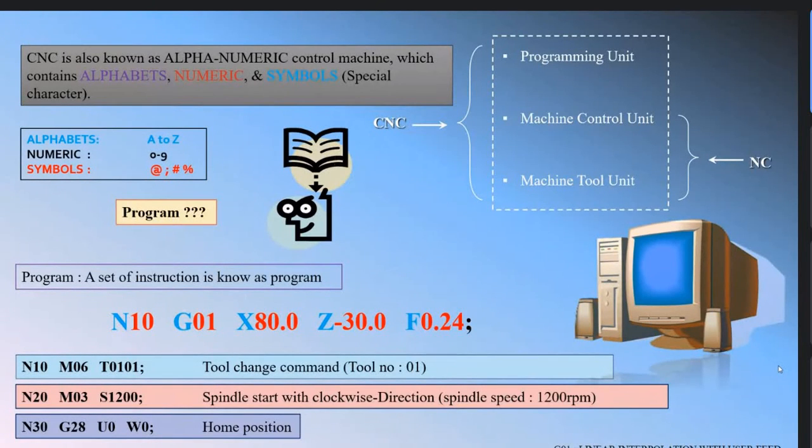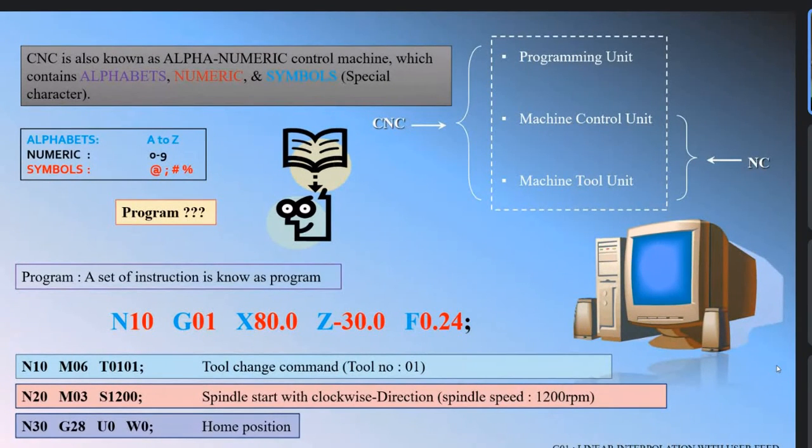Actually, there are two types of programming. The first is absolute programming, and the second is incremental programming. Absolute programming uses X, Y, and Z. Incremental programming uses U, W, and Z. That is the basic difference between absolute and incremental programming.